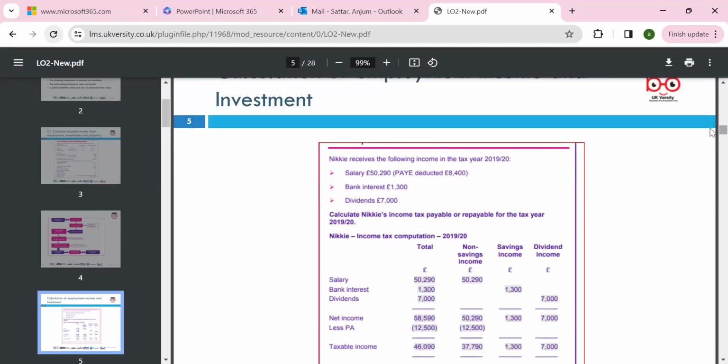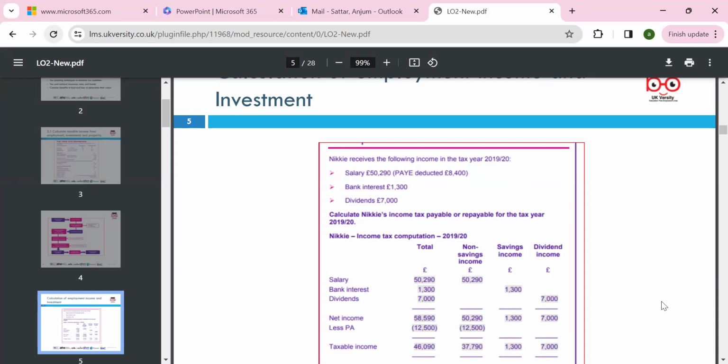So we've been given a little scenario here. In 2019-20, the salary was 50,090, and the tax was deducted at source, which was 8,400, and the bank interest was 1,300, and the dividend 7,000, and calculate Nikki's income tax payable or repayable for the tax year 2019-20.